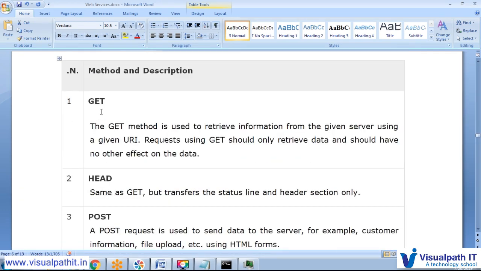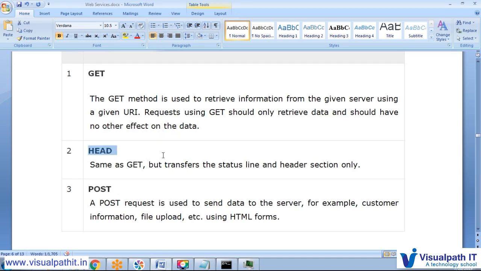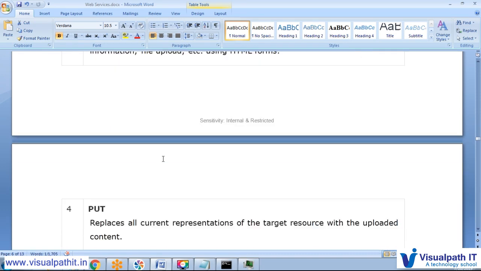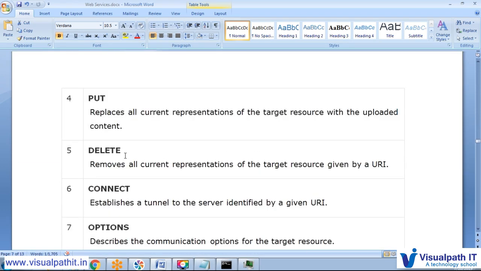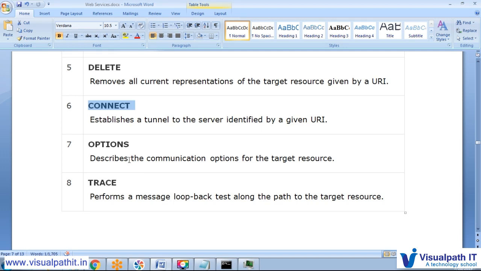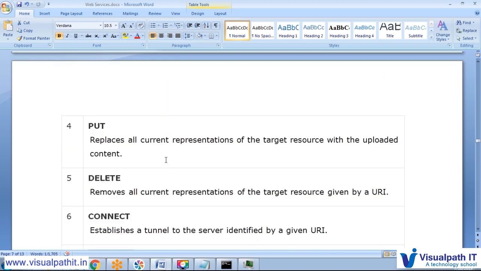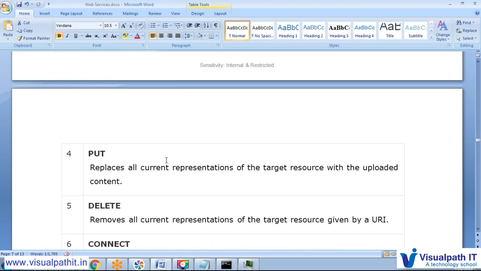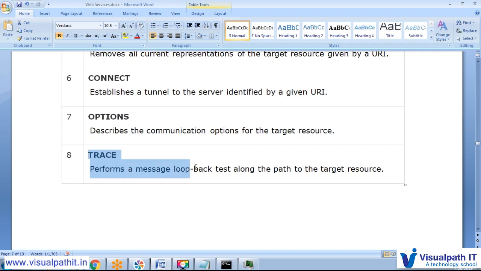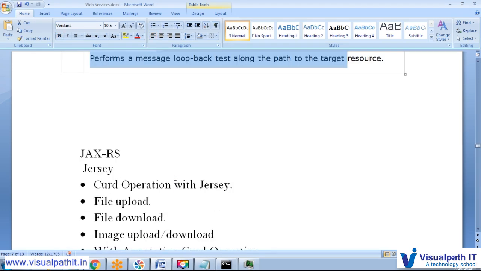So again, GET is for getting the information, HEAD is just like GET but it does not have a body section, POST is to update or create the information, DELETE deletes the information, CONNECT checks that the connection is established, and OPTIONS checks how many methods are applicable on the particular server. So we send the particular request, then it shows whether GET, PUT, POST are there or not, and TRACE traces the information related to the platform.